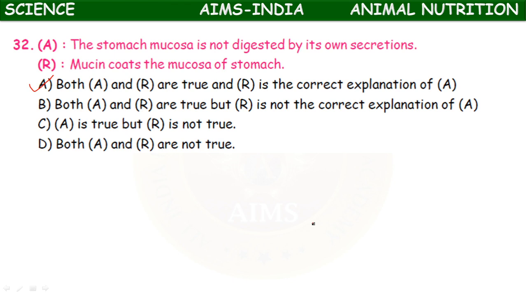Because hydrochloric acid which is produced in the stomach may digest or damage the wall of the stomach, but it does not happen because the mucin coats. Mucin means nothing but a mucus that protects the wall of the stomach. The special cells are present.